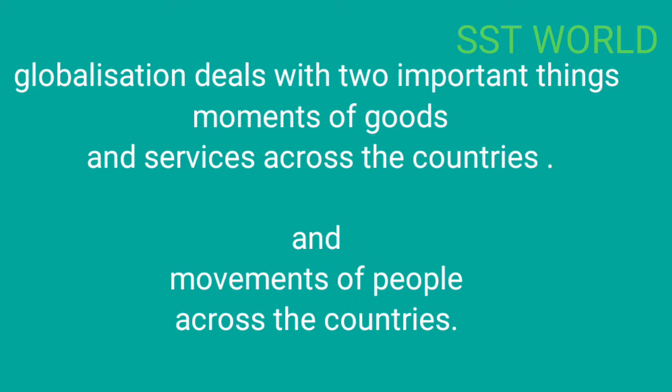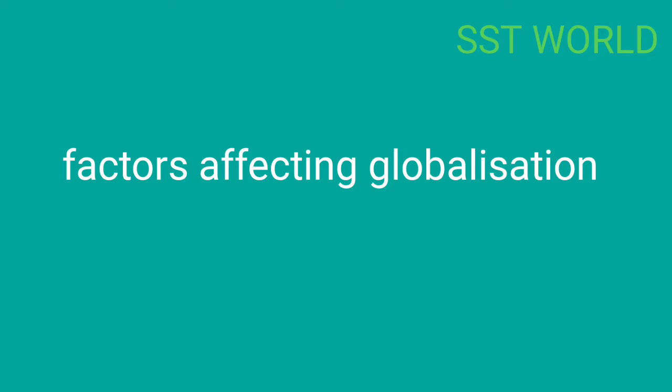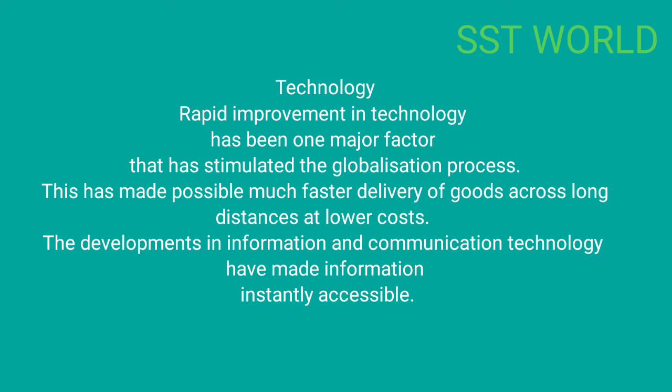So in globalization, two things are there. One is the movement of goods and services. The other is the movement of people. When goods and services are moving from one place to another, or from one country to another country, that comes under globalization. And when people are moving from one country to another country, that also comes under globalization. So now we will understand the different factors that have enabled globalization, why globalization has become so successful nowadays.